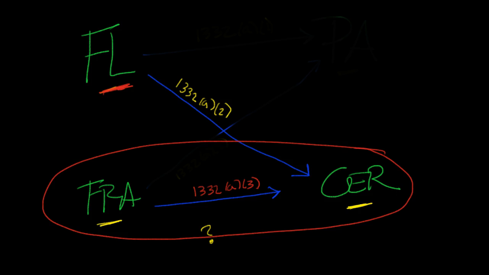But of course, I keep saying this won't fly under 1332. 1332 is diversity jurisdiction. What if we have a federal question? Now, we haven't gotten to federal questions yet, but suppose this particular claim is one for copyright. So CRI, copyright infringement.